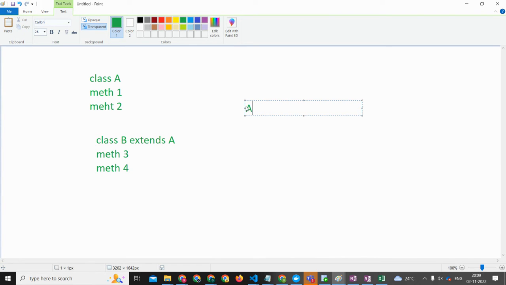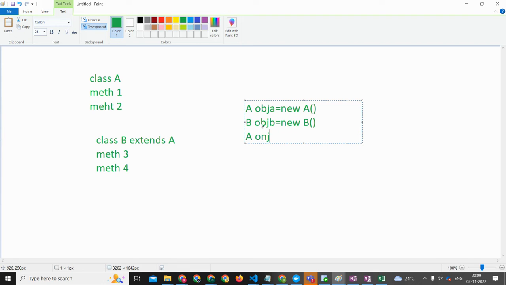So I'm going to create A obj equal to new A. So this is an A class, right? Then B obj equal to new B. All right. So what else is possible?